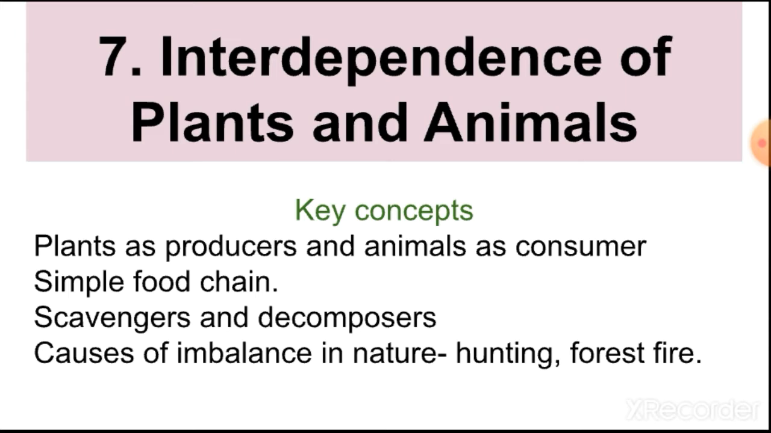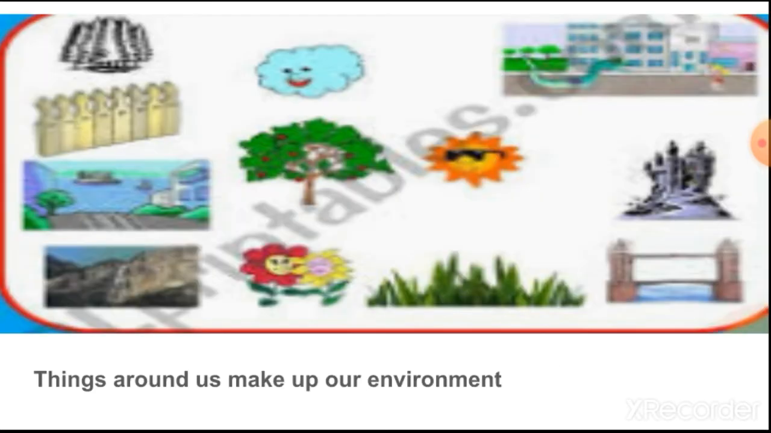The key concepts of the lesson are plants as producers and animals as consumers, simple food chain, scavengers and decomposers, and causes of imbalance in nature due to hunting and forest fire. So let's start our lesson.